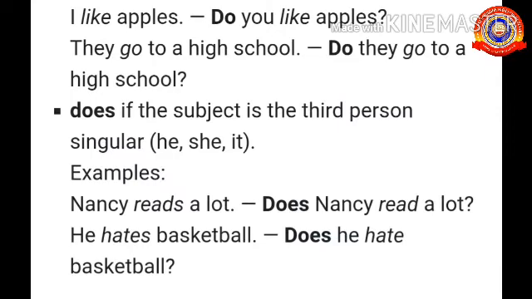As it is singular, Nancy, we used the does. He is also singular now. So if the subject is singular, we will use does, and if it is plural, we will use do. Do or does denotes the singular or plural form of the noun. Here we will use the root form of the verb.